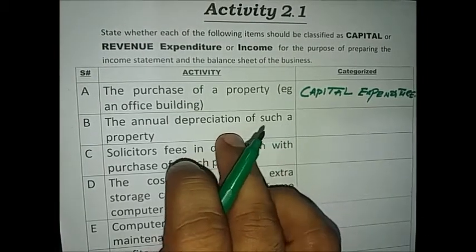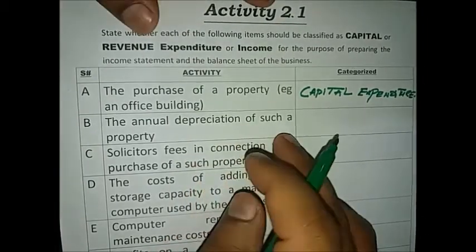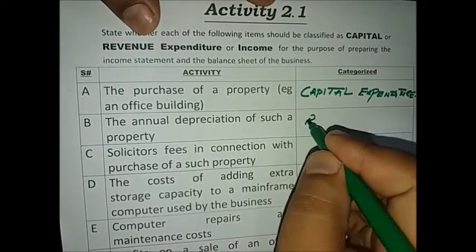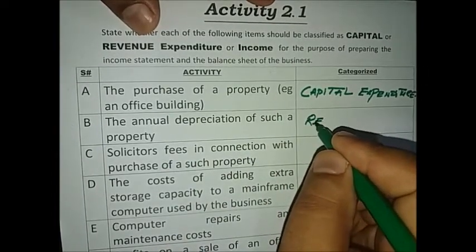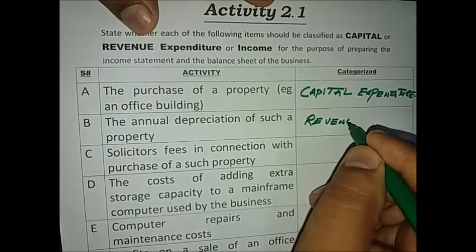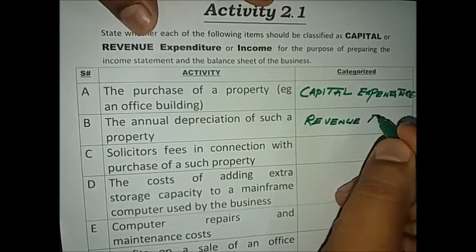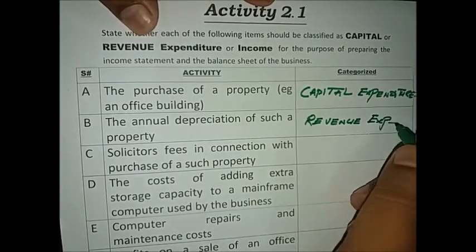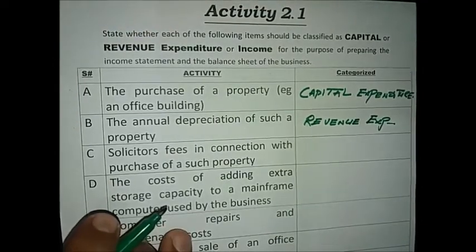So this depreciation is always recorded in the account of the revenue expenditure.